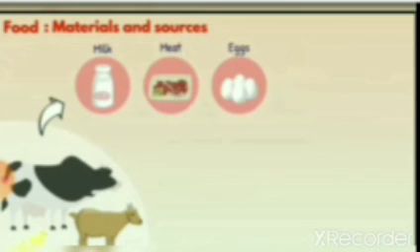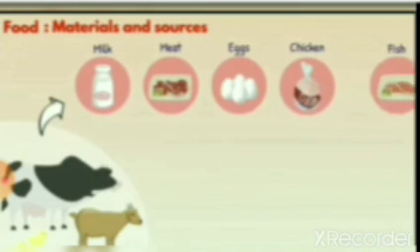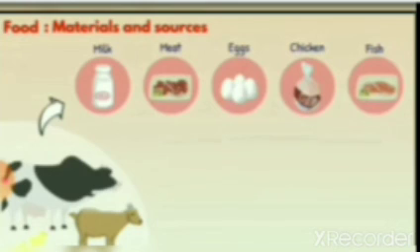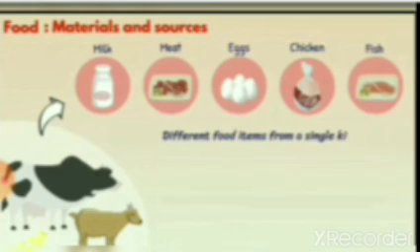Then from animals. From animals, we get milk, meat, eggs, chicken, and fish. So these are the things that we get from animals. Different food items from a single kind of food.